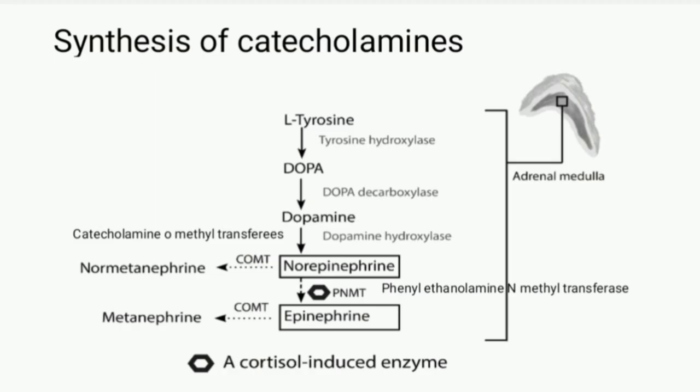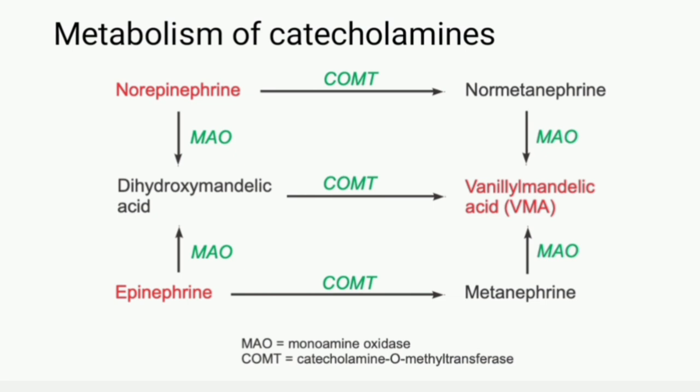They are synthesized from precursors or amino acids like tyrosine and phenylalanine, where L-DOPA is converted into DOPA, then DOPA to dopamine, and from there norepinephrine and epinephrine are formed. In the metabolism, they are metabolized by the liver and kidney and appear in urine as metanephrines and normetanephrines, as you can see in the slide.